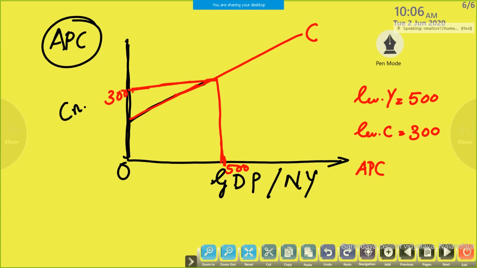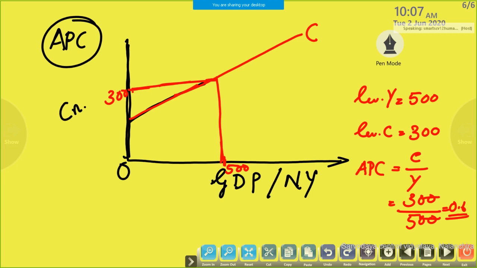At 500, what is APC? So we can use the formula C by Y, total consumption by total income. Total consumption is 300 and total income is 500. What is the answer? 0.6. So we can say 60% of income is consumed. So this is the graphical representation of APC.